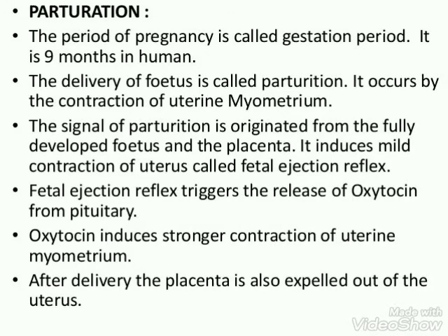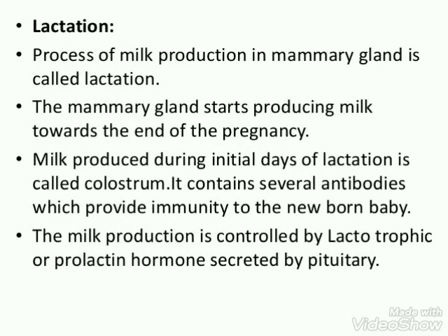Parturition signals originate from the fully developed fetus and the placenta, which induce mild uterine contractions called the fetal ejection reflex. This fetal ejection reflex triggers the release of oxytocin from the maternal pituitary. Oxytocin induces stronger uterine muscle contractions, which lead to the expulsion of the baby from the uterus through the birth canal. The last topic of this chapter is lactation.